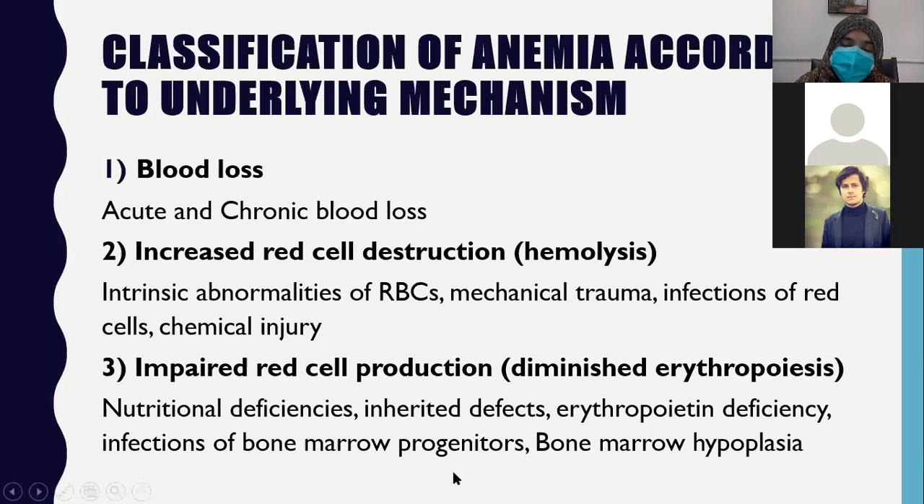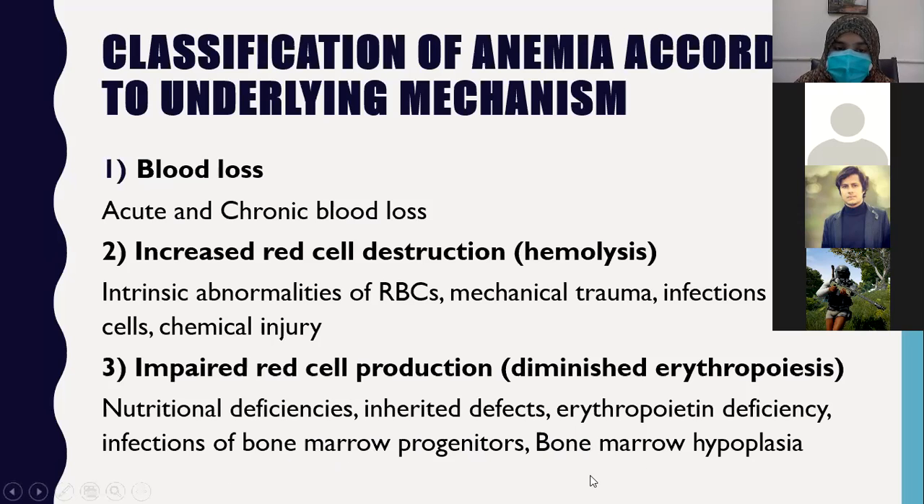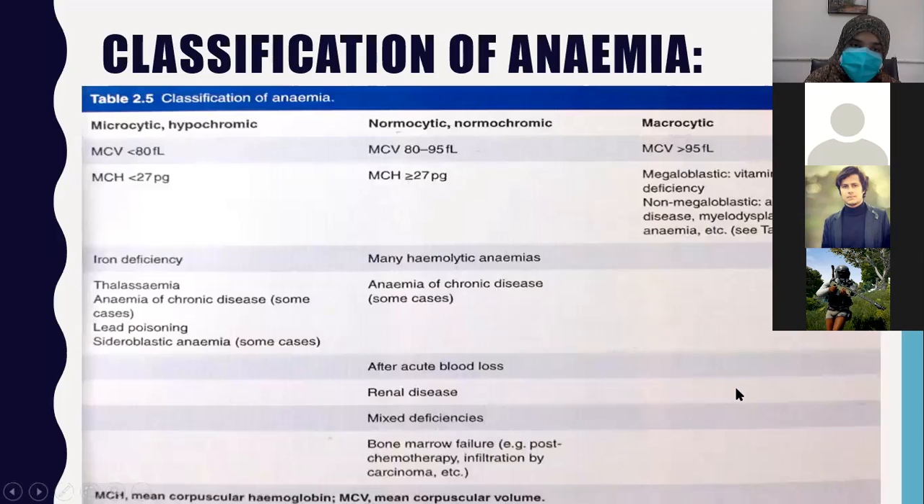Infection of bone marrow progenitors. For example, if the stem cell gets infected by any virus or any bacteria, this will lead to the early destruction of the progenitor cells, such as the stem cells inside the bone marrow, and all the cell lines will be depressed. In bone marrow hypoplasia, there will also be impaired red cell production or diminished erythropoiesis.